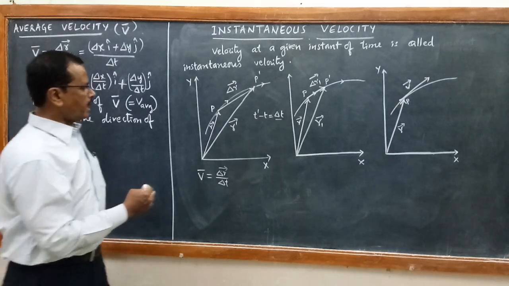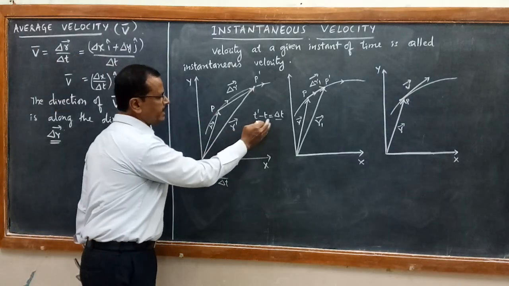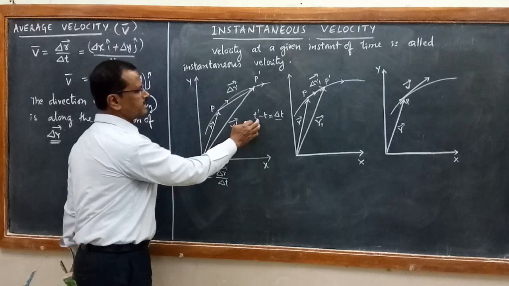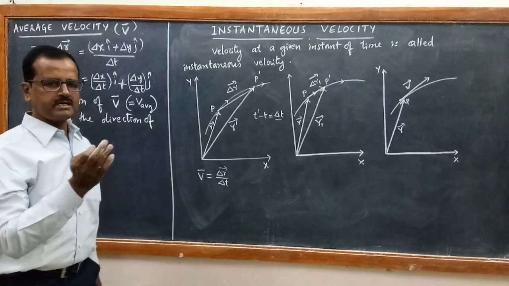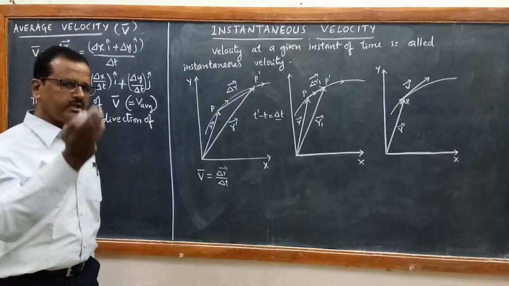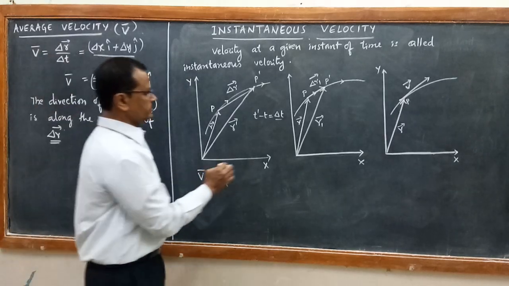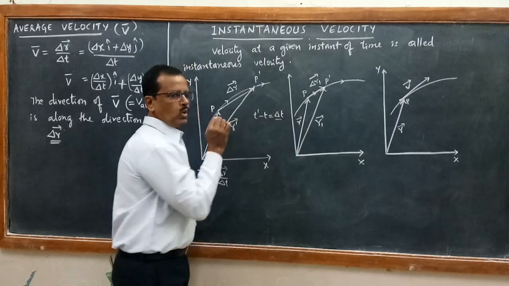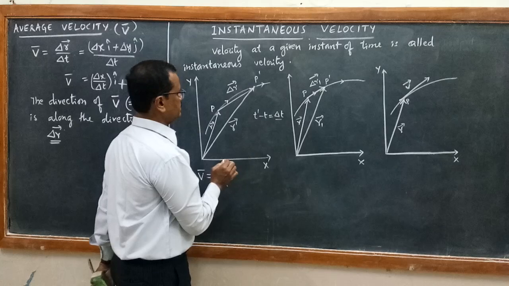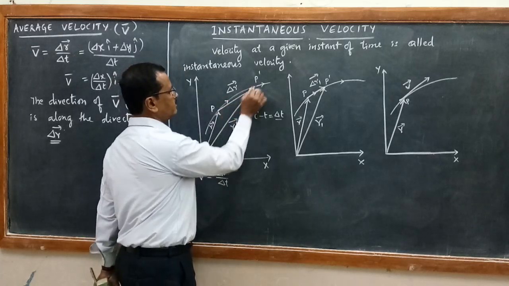Next, I am reducing the time interval t dash minus t. Suppose initially t dash minus t is 1 second. Next, I reduce that time interval from 1 second to 0.5 second, half of a second. Then the position of the particle will not be at P dash.